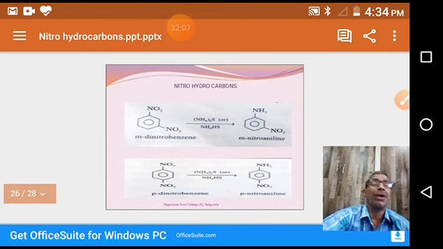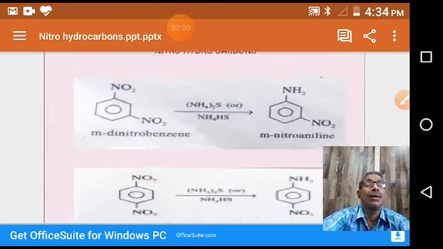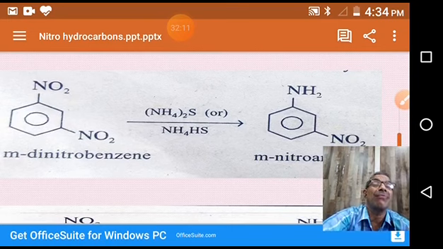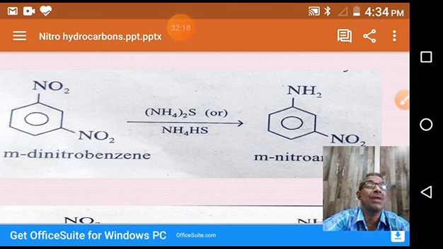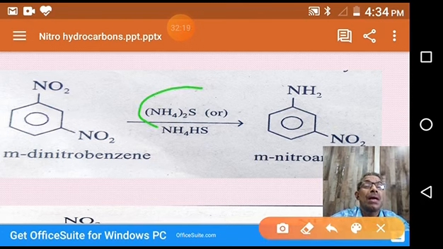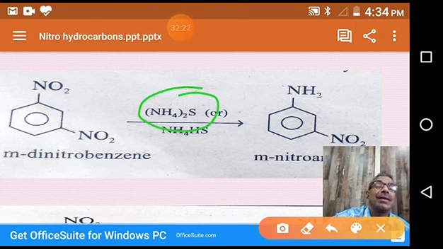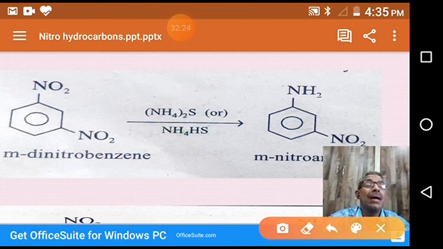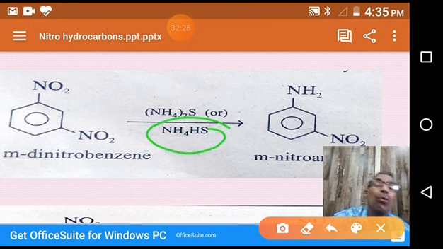Once again, one more reduction reaction. This is a reduction with ammonium sulfide or ammonium hydrogen sulfide. You see, this is ammonium sulfide, (NH4)2S. This is ammonium hydrogen sulfide. Both are acting as reducing agents.